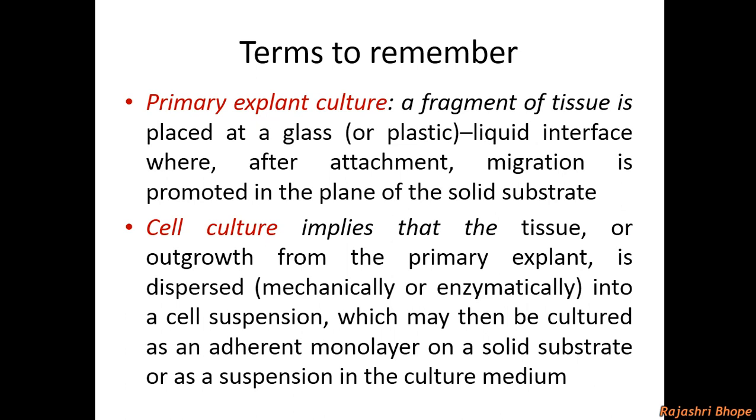When you transfer cells from the primary explant to the next medium, the term used is cell culture.